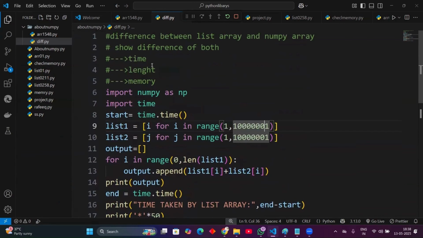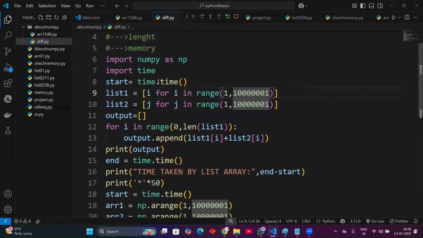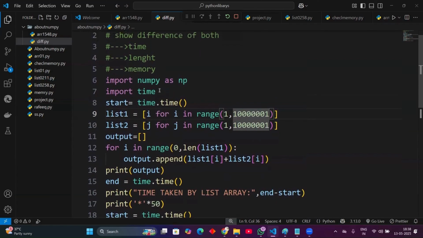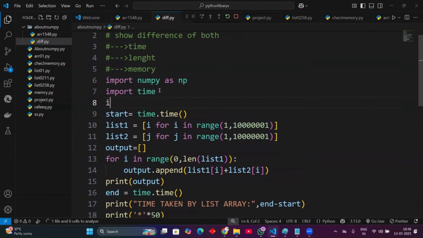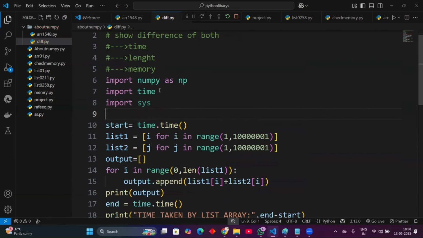Now you already know how much time it takes and how much length the code requires, right? In both conditions NumPy satisfies this. And now we want to check memory. For that we need to import another module, import sys. You all know what sys is.